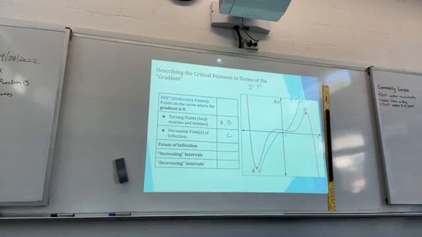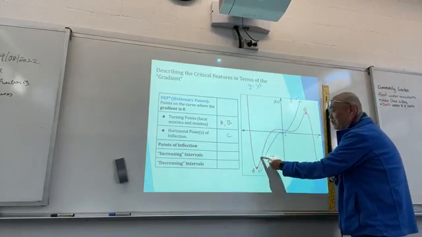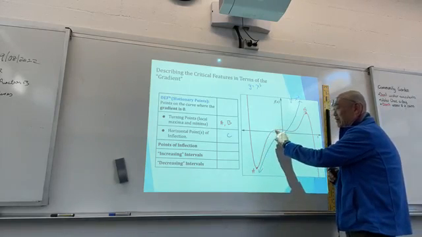So you have to think about the increasing interval and the decreasing interval. Where would the increasing interval be? Where does the gradient increase? On the right side. So from this point to somewhere around here, it increases, correct?